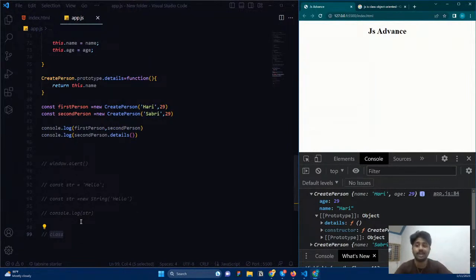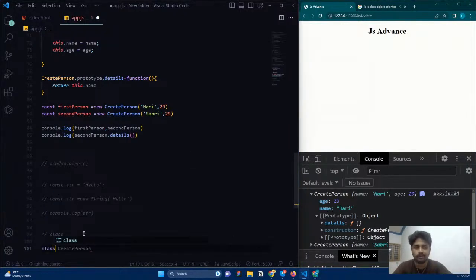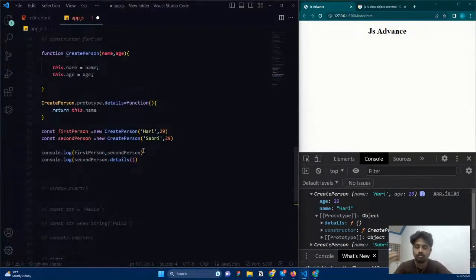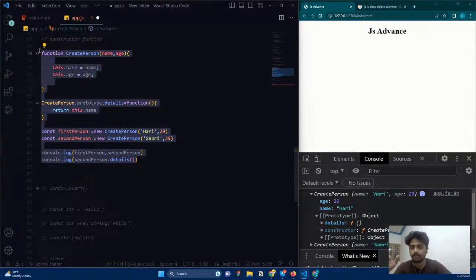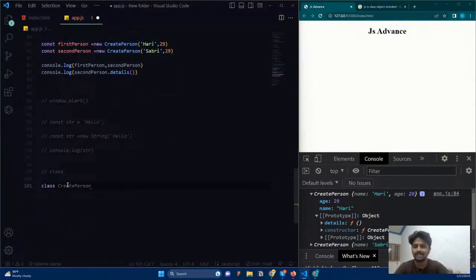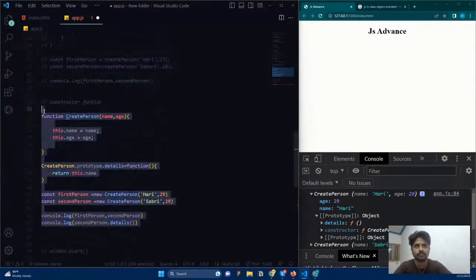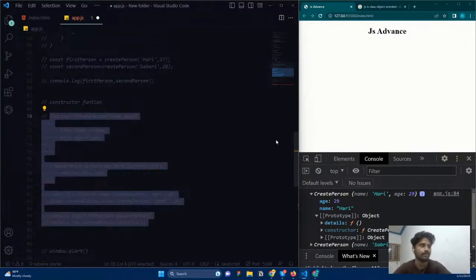How? For creating classes, you need to create a class. Classes are a blueprint to create an object. They are just a syntactic sugar. They are built on prototypes. When I use classes, in the back of JavaScript, the exact same process is going to take place. Okay, but instead of writing this syntax, we're going to write this syntax. So here, class, then the class name. I'm just going to say Person. Okay, and I'm just going to comment out all the things. Remember what are the things that we have achieved?